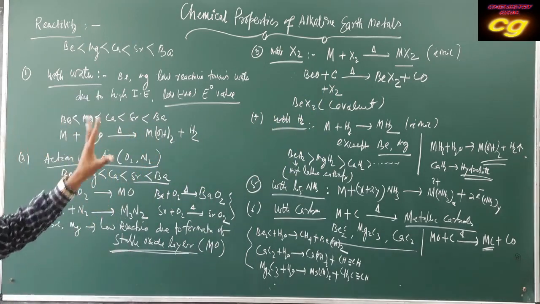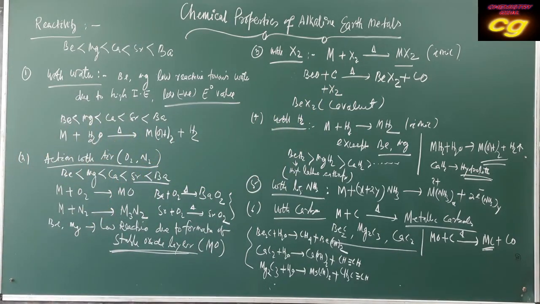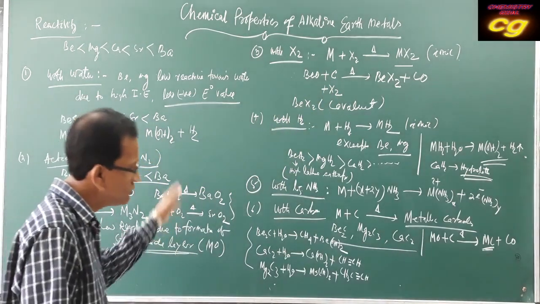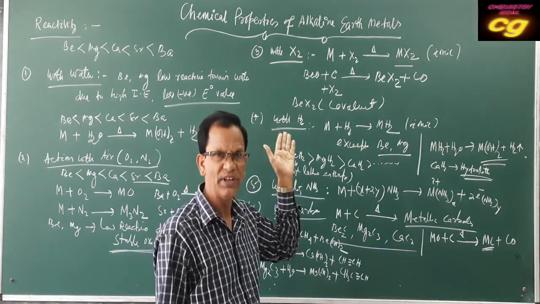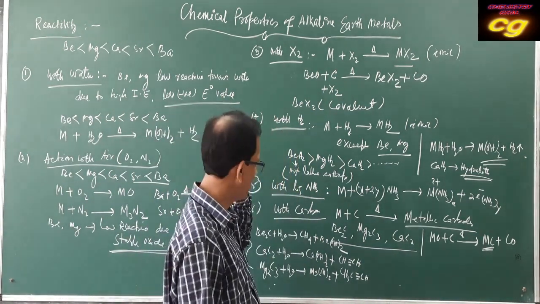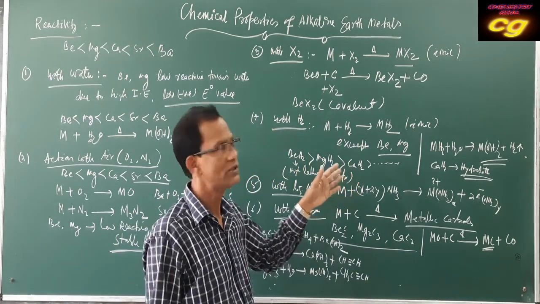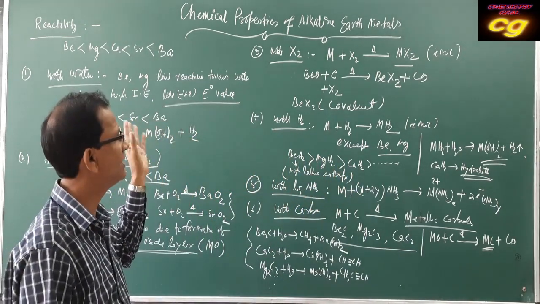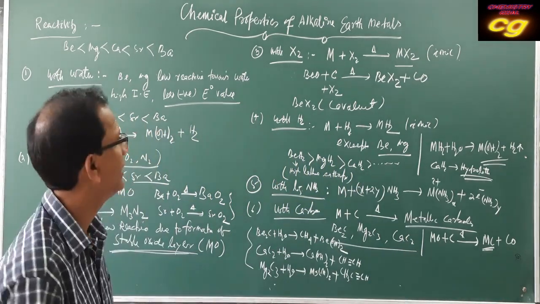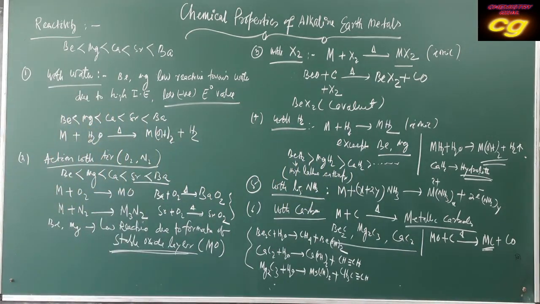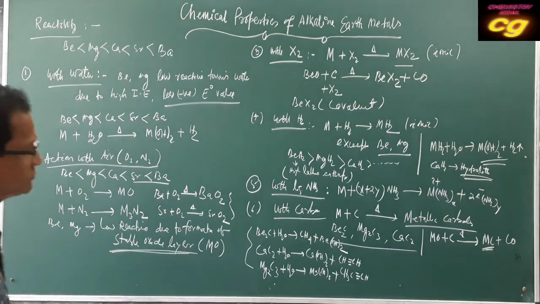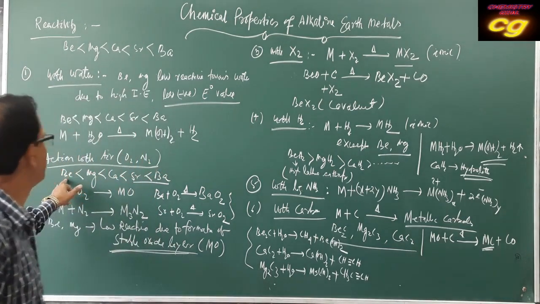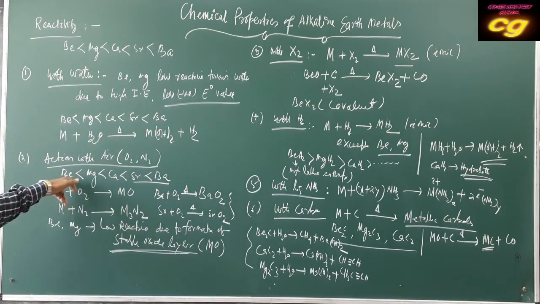So these are the common chemical behavior of alkaline earth metals due to their highly reactive nature. They also react with some common reagents, oxygen, water, acids, but it has been observed that beryllium also has amphoteric nature.